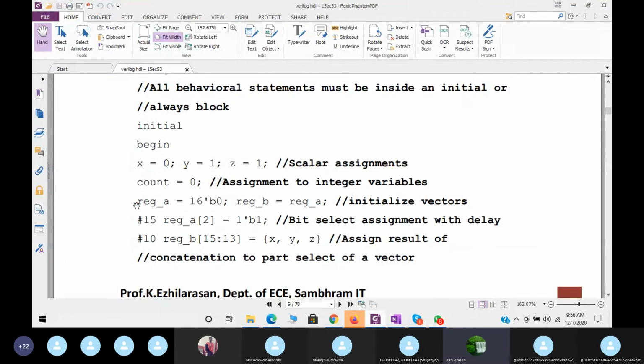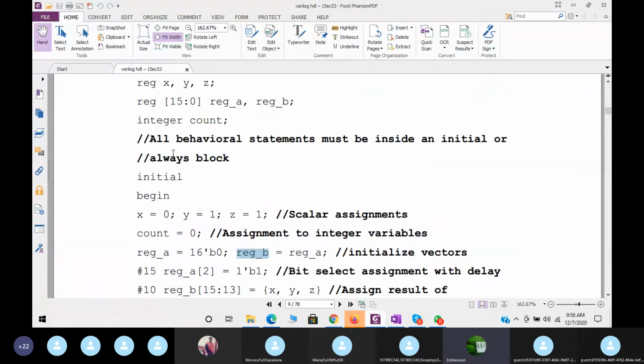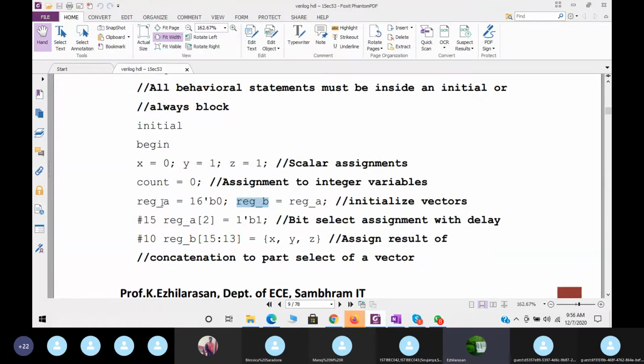Now you can see here, whatever we wrote here is at time 0 only, because here the time is started. So reg_A is equal to 16'b0, which means register A will be assigned completely with zeros. Then what value is register B initialized with? Because here we wrote reg_B equal to reg_A.